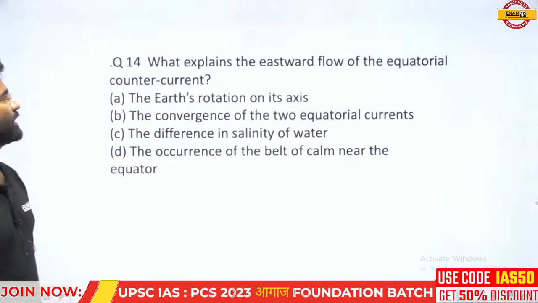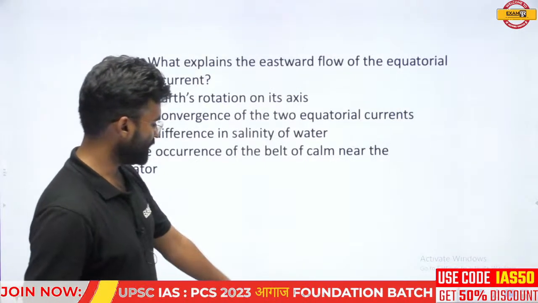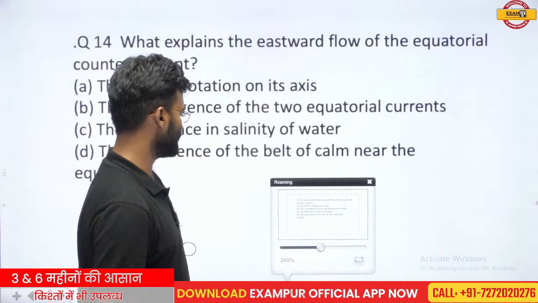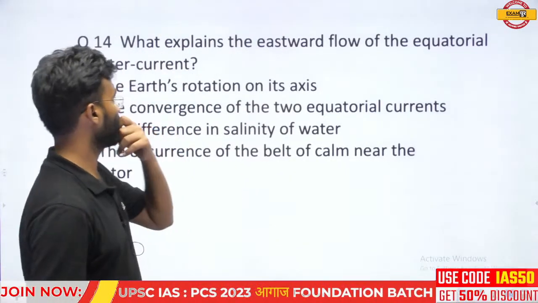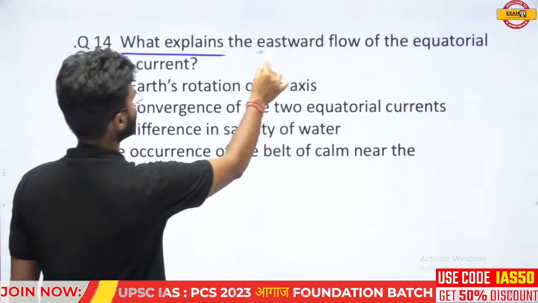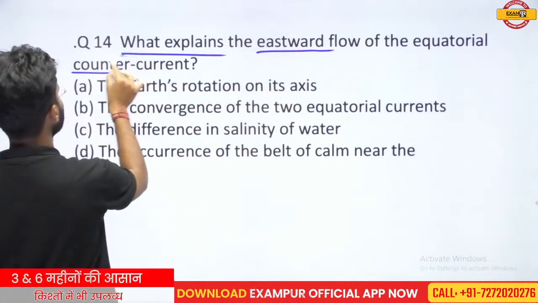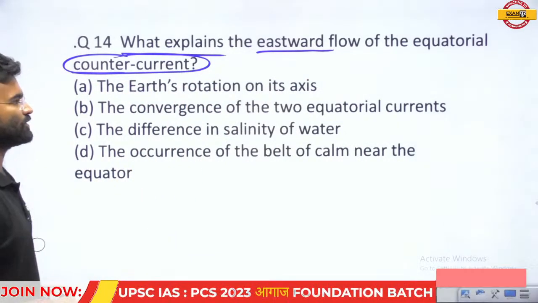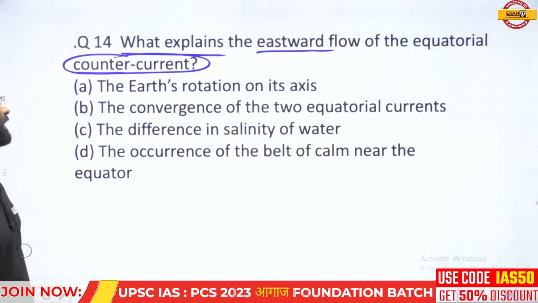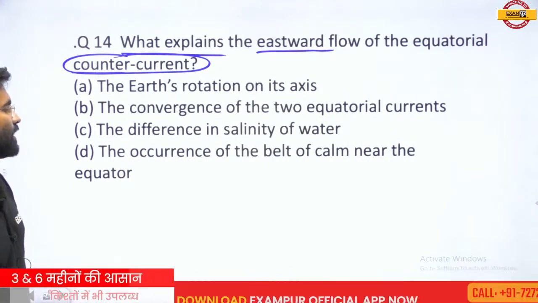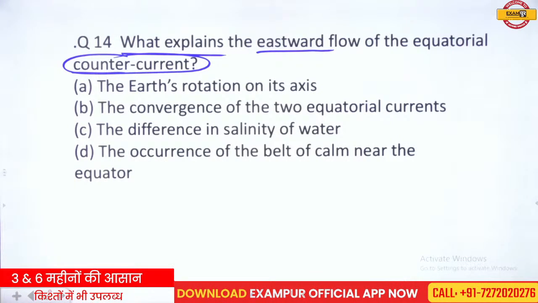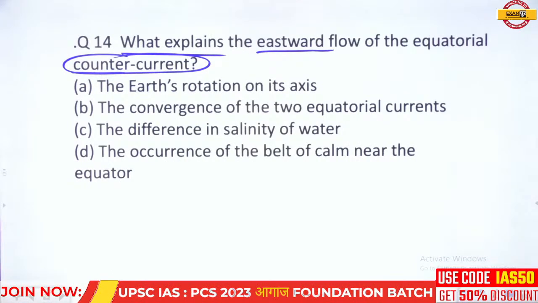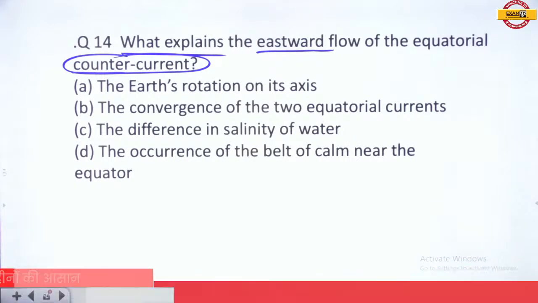Question number 14. Read this question carefully. What explains the eastward flow of the equatorial counter current? The Earth's rotation on its axis, the convergence of the two equatorial currents, the difference in the salinity of the water, or the occurrence of the belt of calm near the equator. What explains the eastward flow of the equatorial counter current?